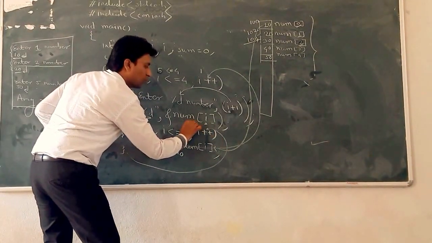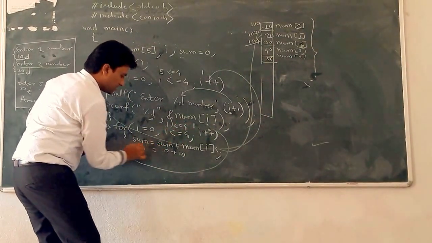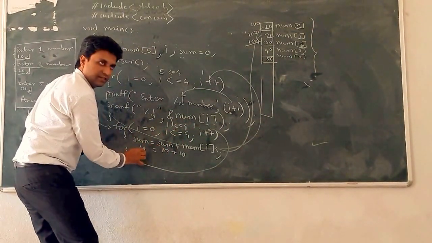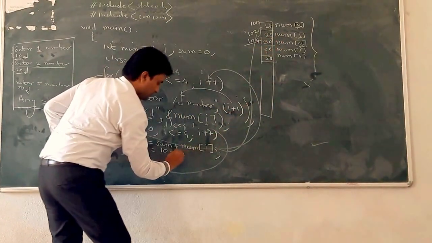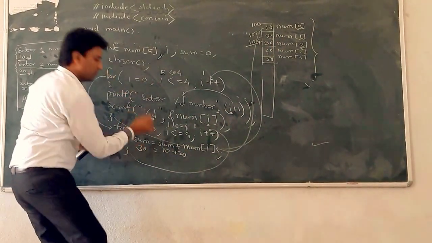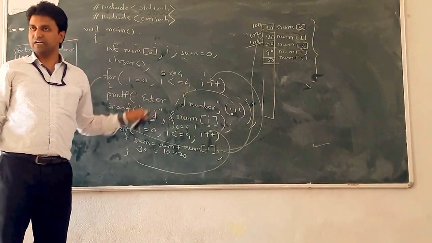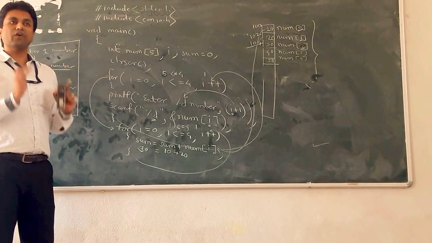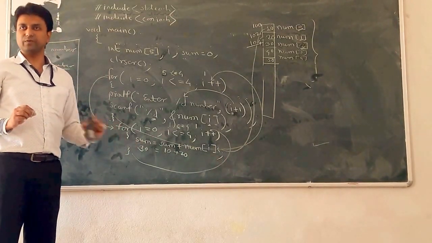It becomes 1. 1 less than equal to 4, condition true. Again, what is the sum currently? 10, plus what is num of 1? 20. So it becomes now 30. Likewise, it is executed 5 times. So all 5 numbers are added, and that addition is stored now in the sum variable.